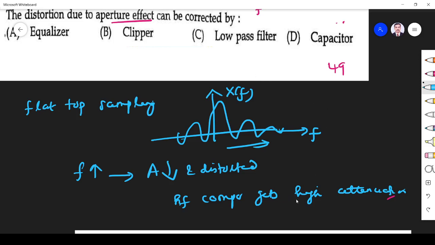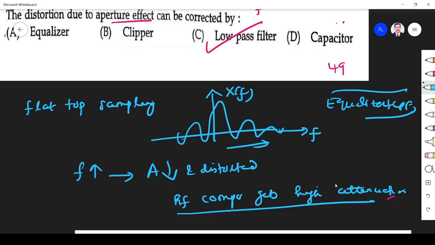So what do we have to do? We have to remove the high frequency component. Which device is used to remove the high frequency component? Low pass filter, right? Suppose they give equalizer and low pass filter, that is a combo. Equalizer and low pass filter are mainly used, but if they give both separately, preference should be given to low pass filter because high frequency components undergo more attenuation, and I want to avoid that. Okay, so suppose they give a combination of equalizer plus low pass filter, use them. That is the thing we use.